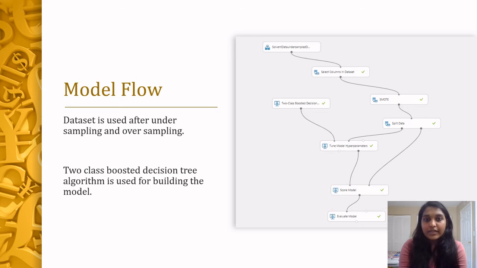After data sampling, we selected the attributes of our data and then applied the boosted decision tree. We then split our data in an 80-20 ratio. To find the optimal parameters of our training model, we use Tune Model Hyperparameters. It will iterate over multiple combinations of settings to determine the combination of values that produces the best result. Later, we scored and evaluated our model.